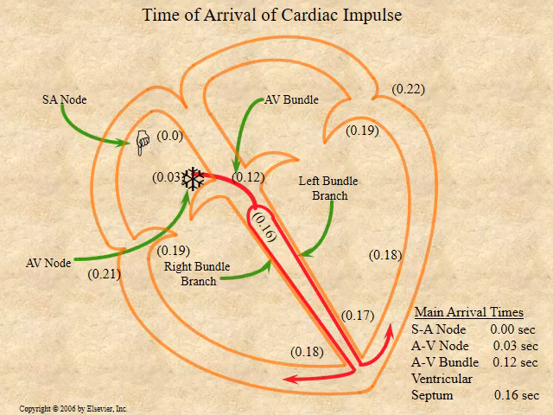This is an important slide, and it's important for you to memorize all the time intervals shown here. For example, the impulse arrives at the SA node at 0.0 seconds. At the AV node it is 0.03, so there is a delay of this duration between SA and AV node. From the AV node to the AV bundle it is about 0.12 second, and then the left and right bundle branches and the ventricular septum, finally at 0.16. So you must memorize all these time durations, as it is important for your MCQs as well.